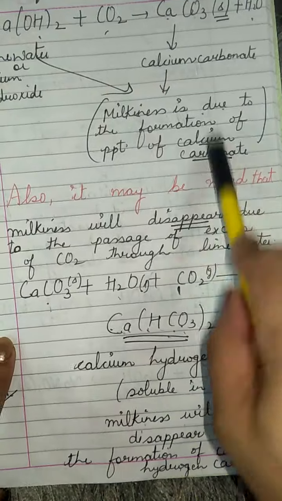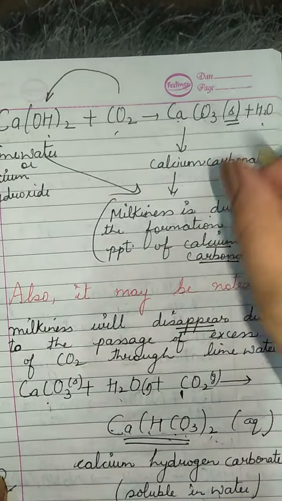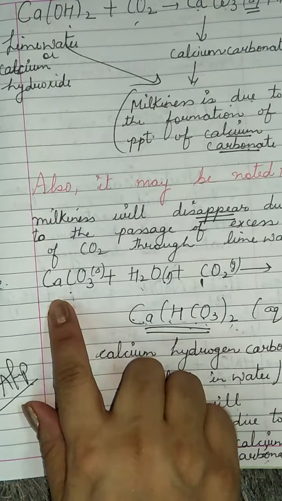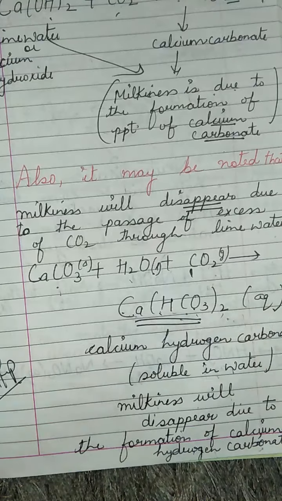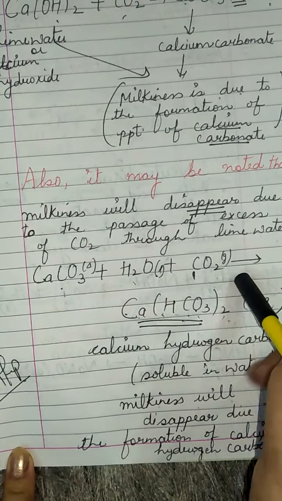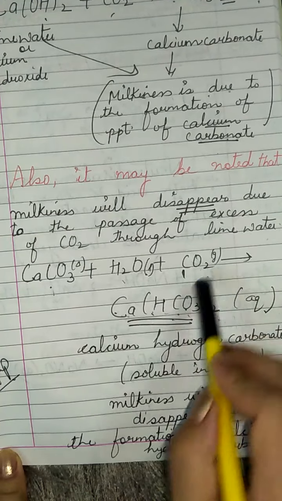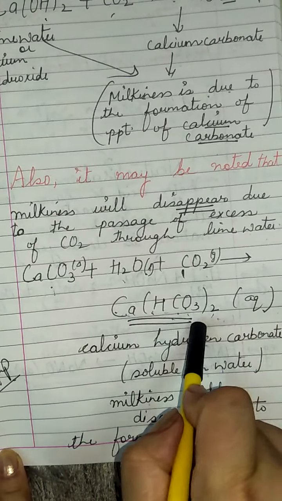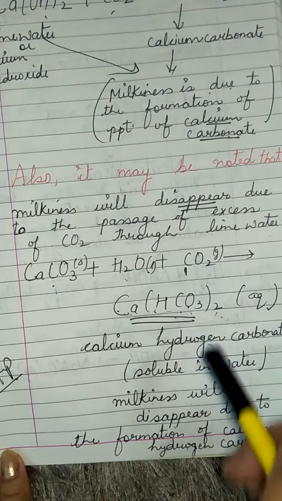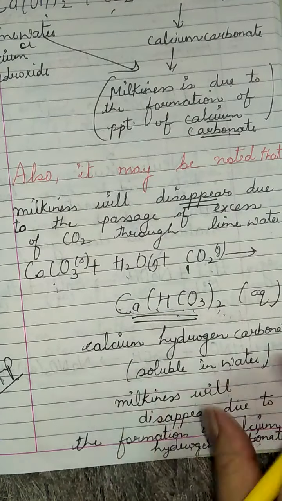But now we are still passing carbon dioxide here: calcium carbonate plus water plus carbon dioxide. If we pass carbon dioxide in excess, then what will happen? Calcium hydrogen carbonate will be formed, and the stage will come when the milkiness disappears.